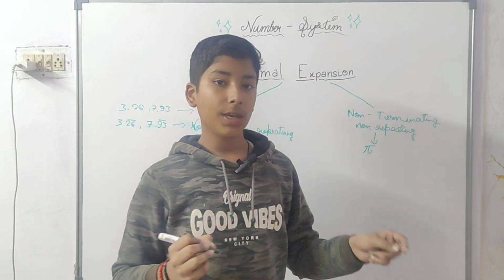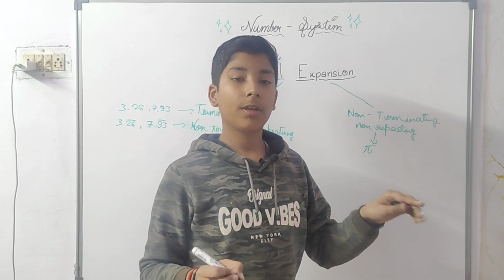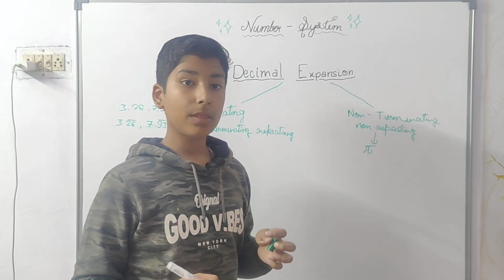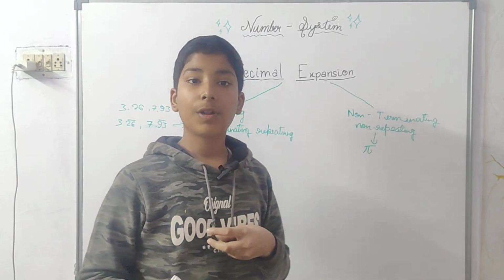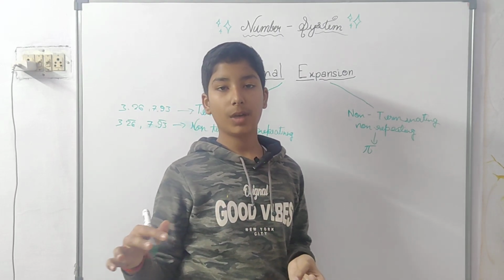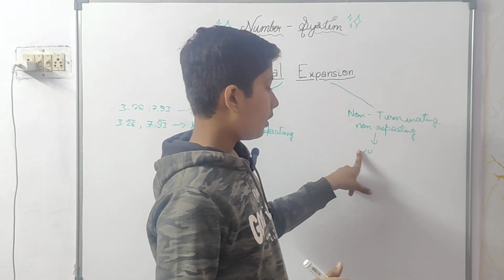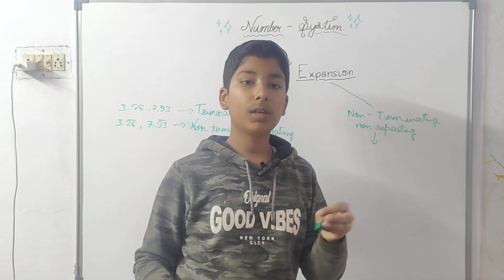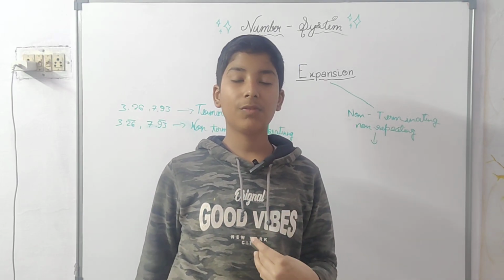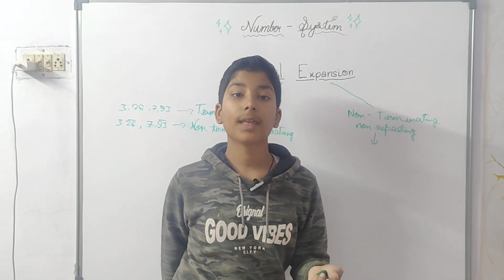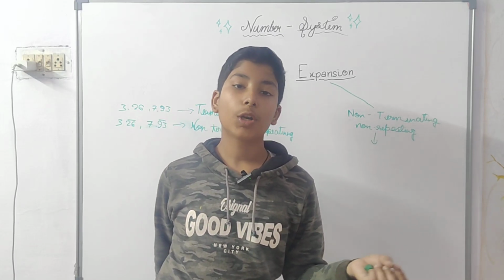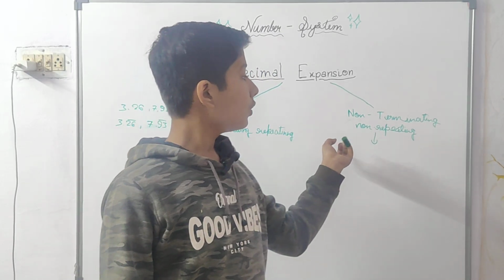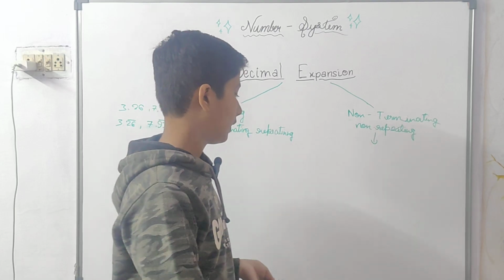Its digits go on to infinity, but its decimals are not repeating. For example, 3.141, and it is not like 3.141, 141, 141, 141. It is not repeating again and again.